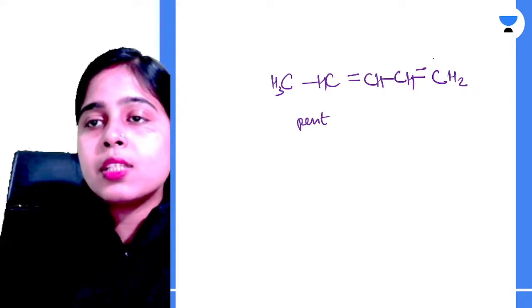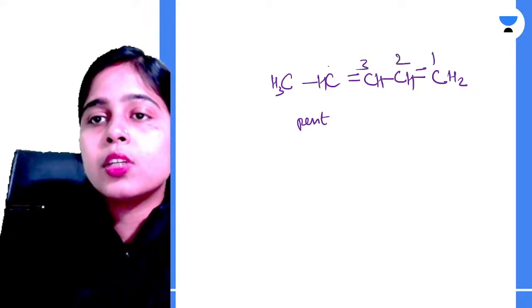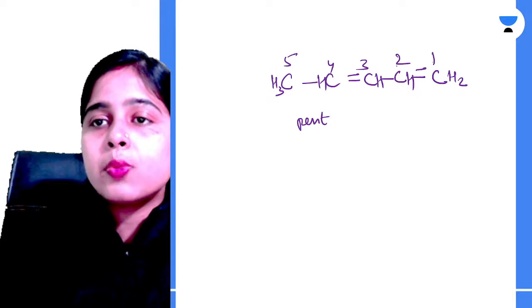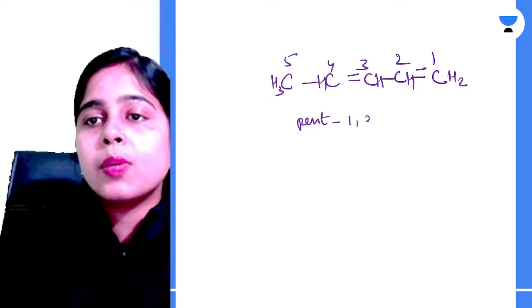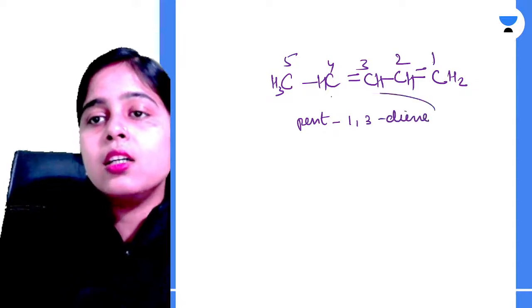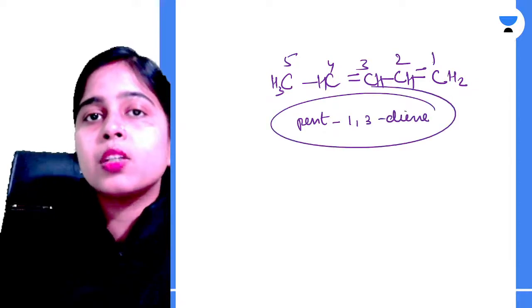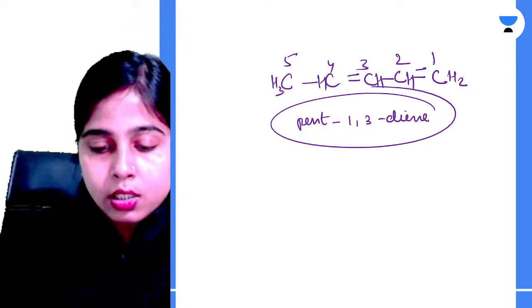If you number it, it will be 1, 2, 3, 4, 5. At the first position and third position we have the double bonds, so it will be pent-1,3-diene. This is the example of an organic compound containing two double bonds. Okay, clear?